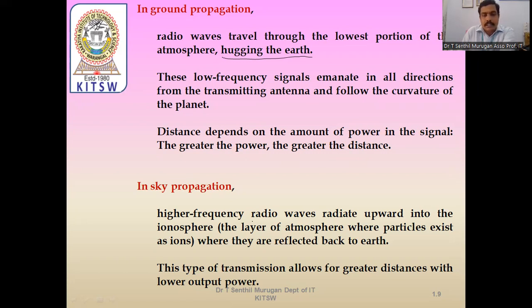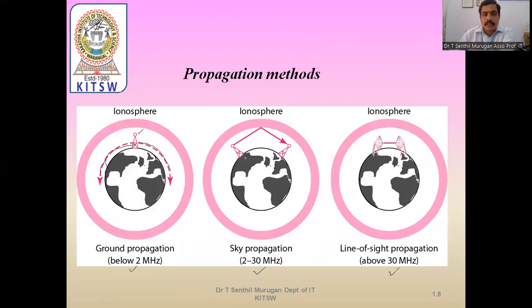In sky propagation, higher frequency radio waves radiate upward into the ionosphere, not towards the earth. The pink color shows the ionosphere. The signal reaches upward to the ionosphere and then reaches another tower.